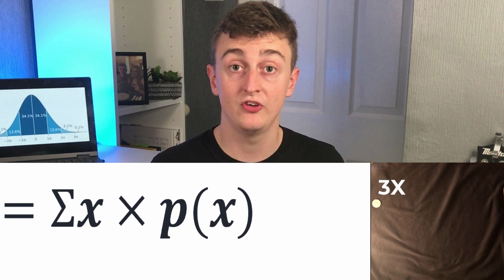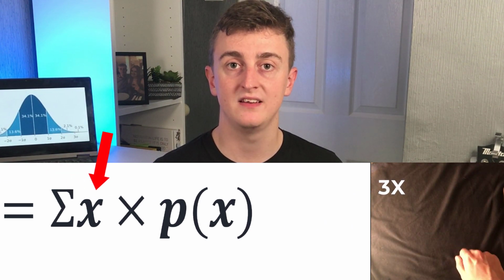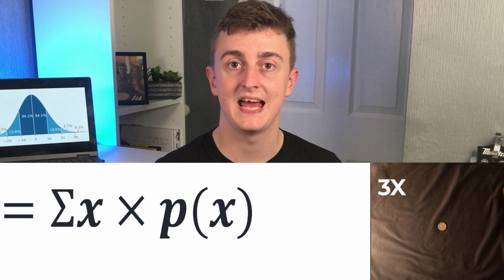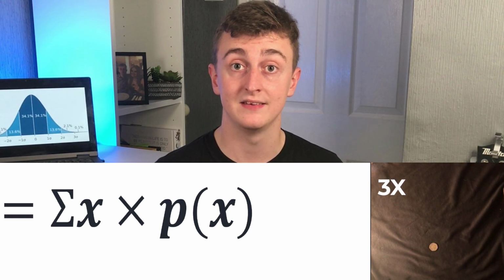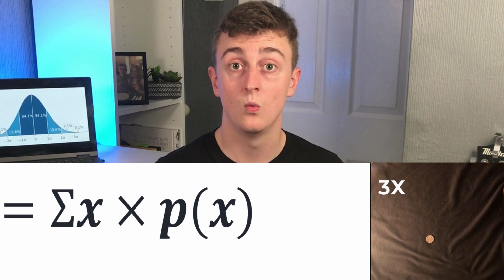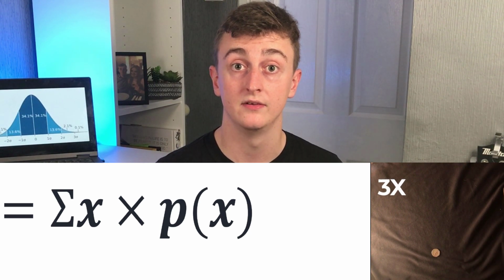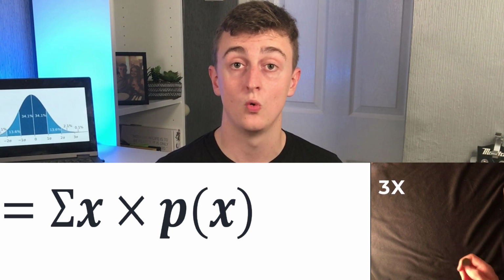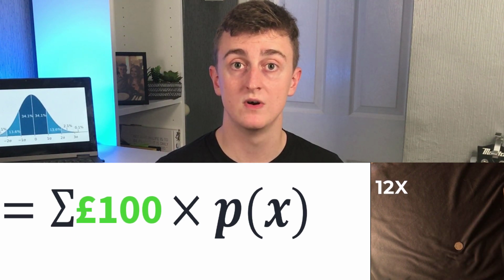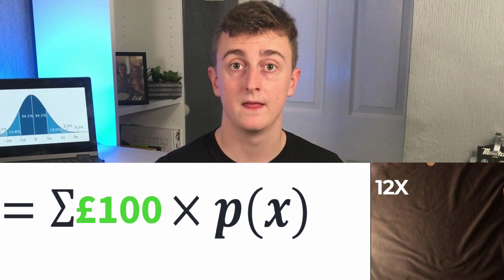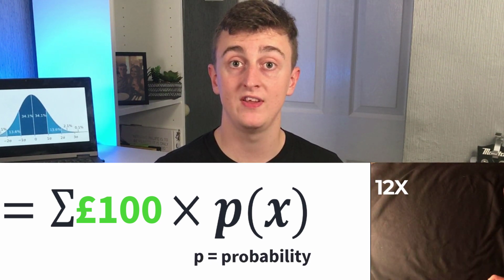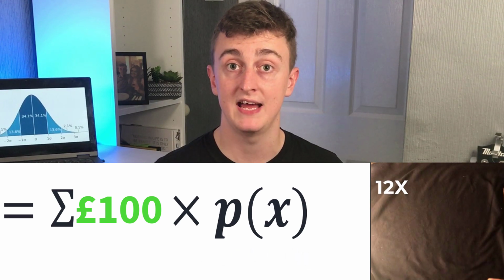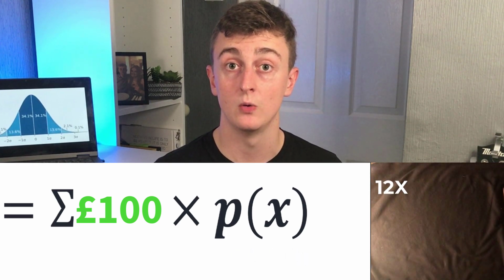Well, there's two things. Firstly, x. When using the expected value equation to calculate sports bets, x is your return on the bet if your bet wins. When we're using this coin example, if you bet £100 that the coin lands on heads, you will win £100 if the coin lands on heads. So in this instance, x equals £100. Okay, back to the equation. So we've got x, £100, and then we've got p of x. P simply means probability. So all this term means is the probability of x. So the probability of winning our £100.